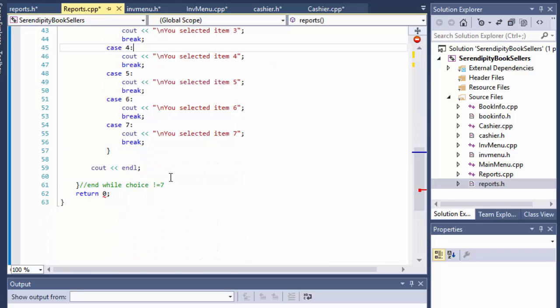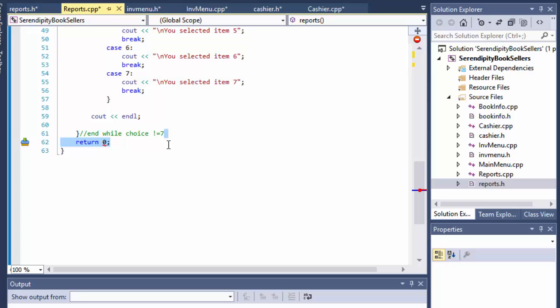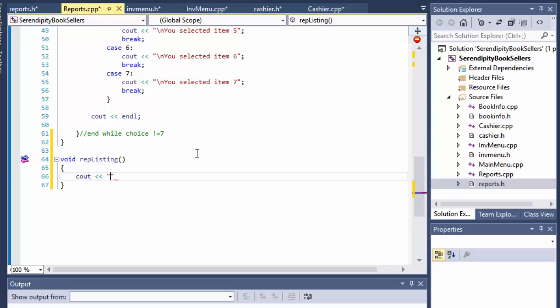So let's do the void repListing. We don't need the return since this is now void. It will simply say cout, and once again it will say you selected inventory listing.